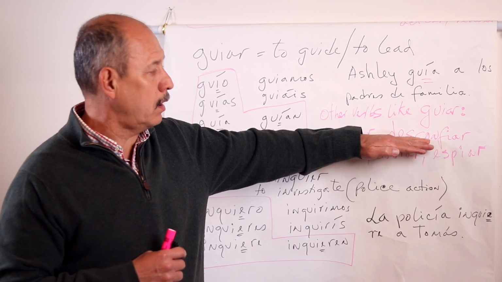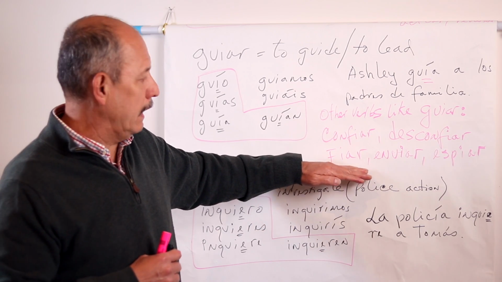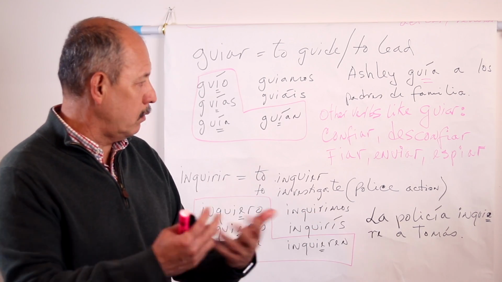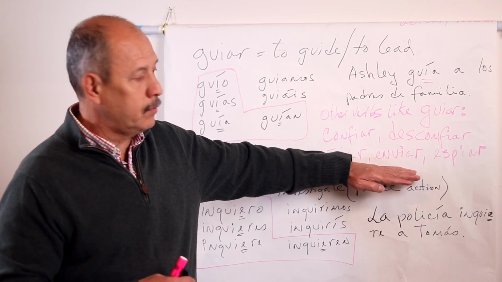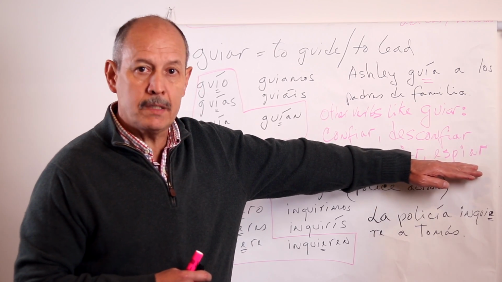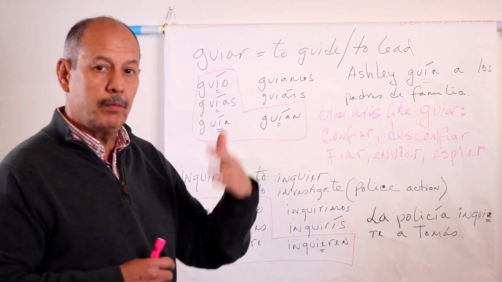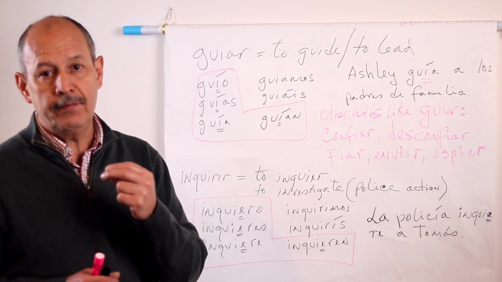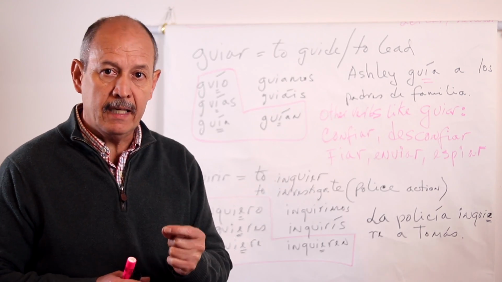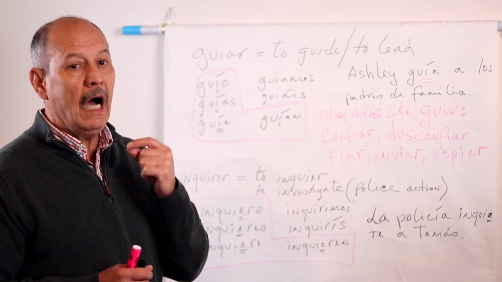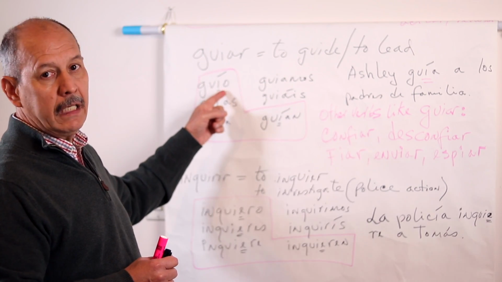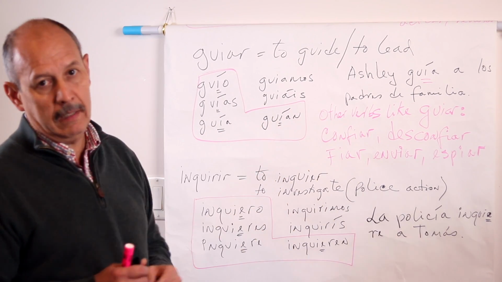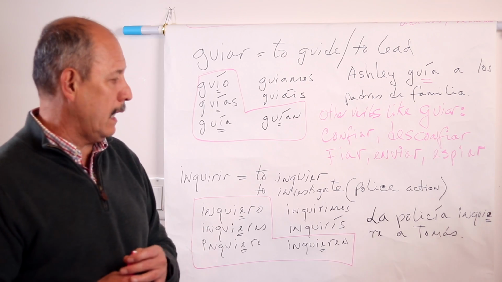Desconfiar, to distrust. Fiar, to lend money to another person. Enviar, to send. Espiar, to spy. All these verbs plus other similar verbs, they all have the same kind of irregularity. They have an acento over the I, like in guío, guías, guía, guían. That's the only irregularity, and you have to work for that, all right?